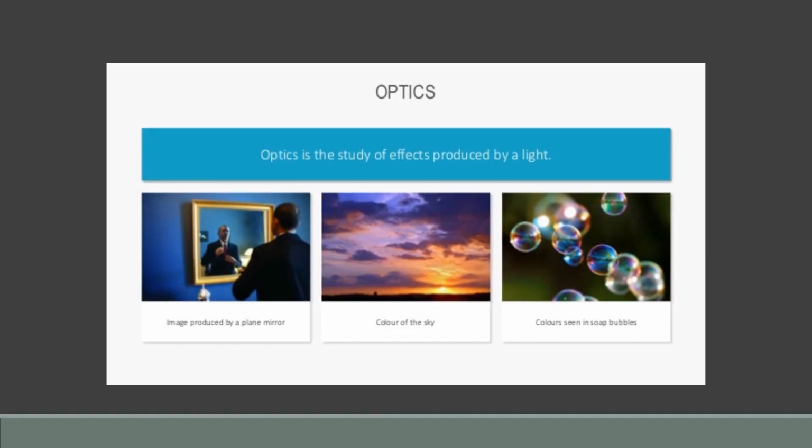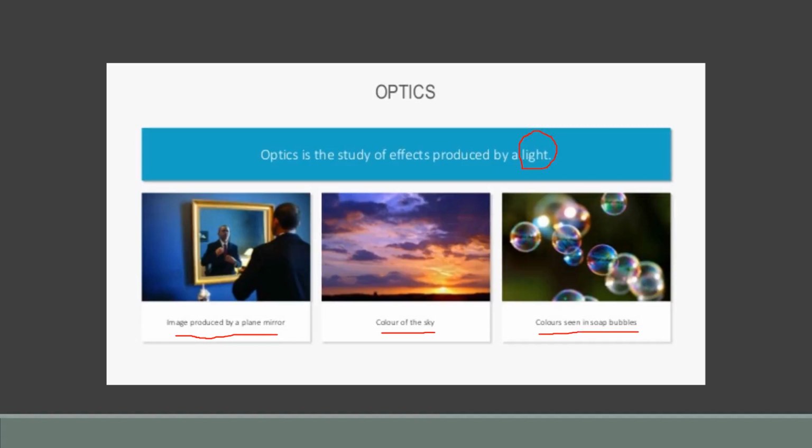Optics totally deals with light or the instruments which work on the basis of light. Like a mirror: we can see our image in a mirror with the help of light. The colors of the sky, the colors seen in soap bubbles, the rainbow we see, all of this is due to light.